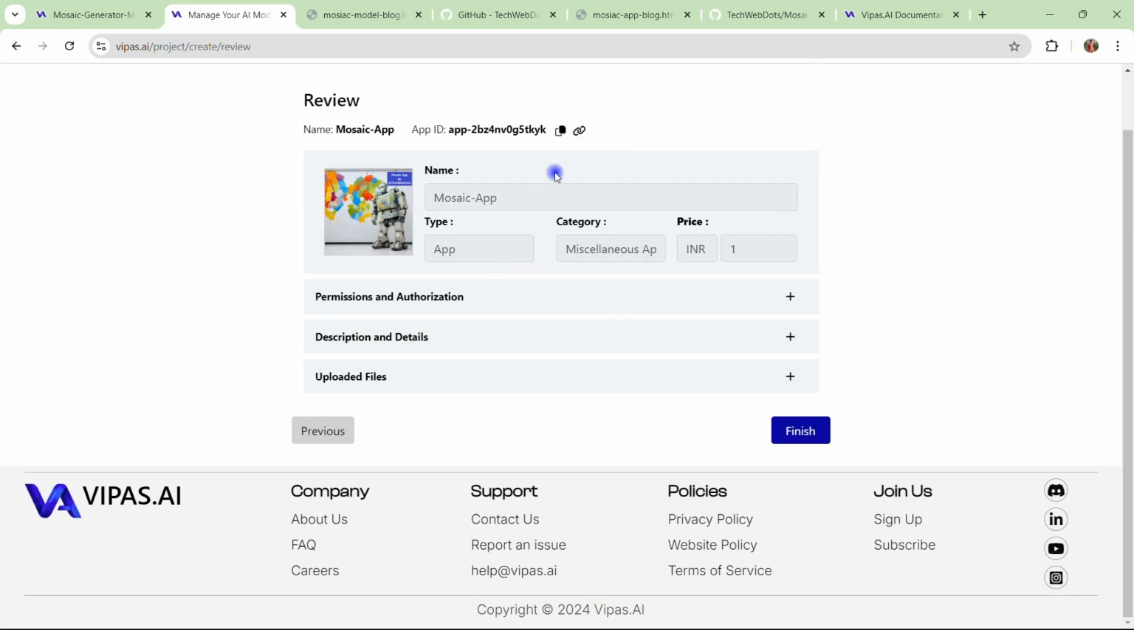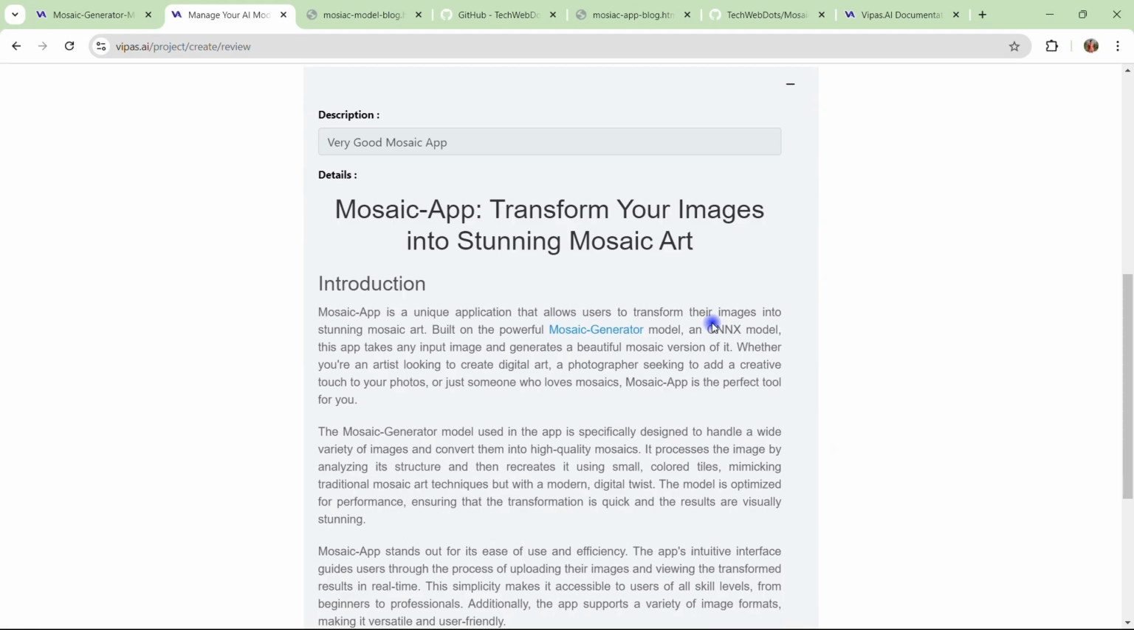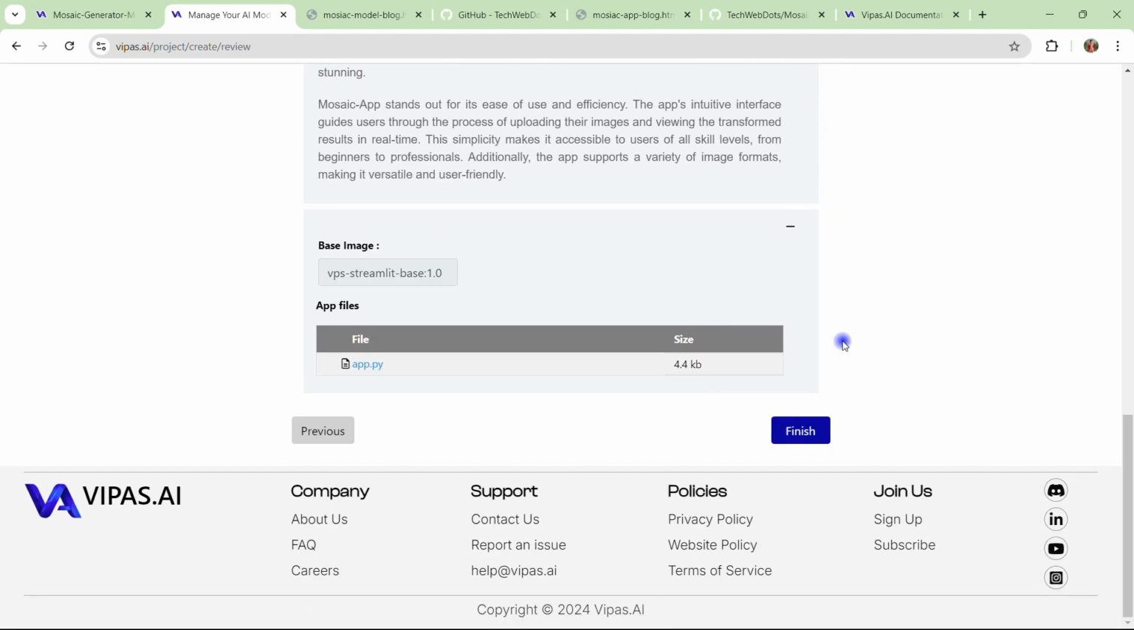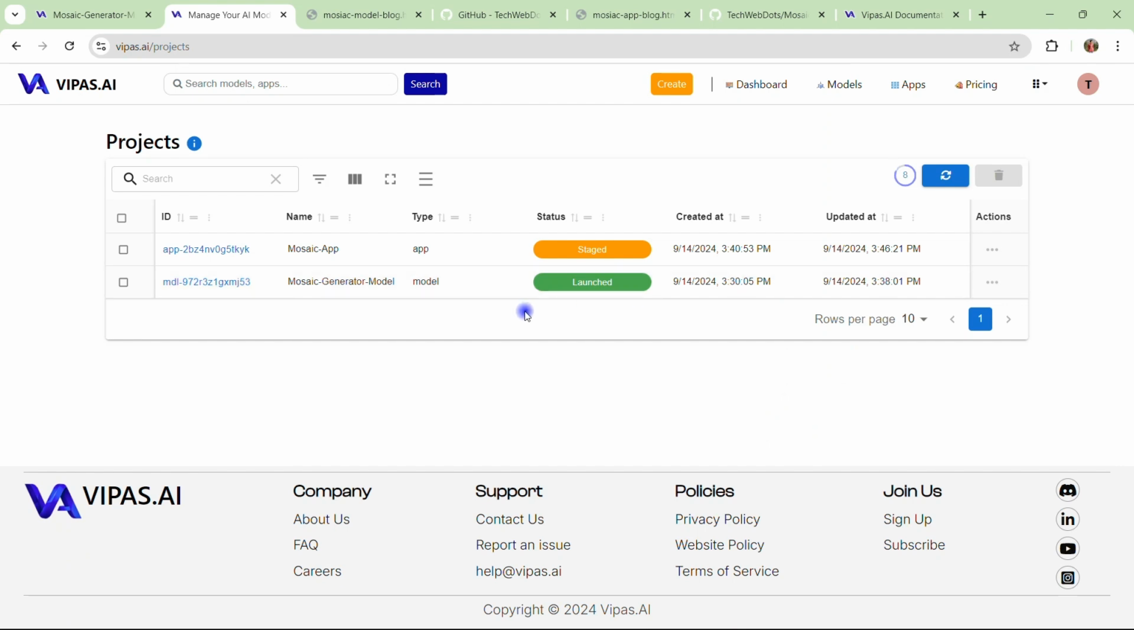Okay, so now again it is showing us a review screen. We can verify what we have selected for this application, our permissions, model, description, and the uploaded files. Okay, everything is good. We just need to hit finish, right? So now you can see our Mosaic app is also created as a project and it is starting from app, right? So click on launch, right?